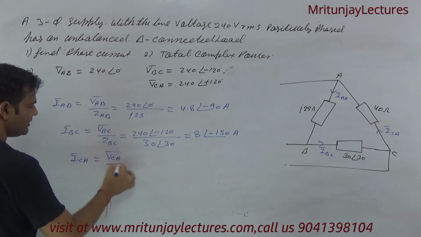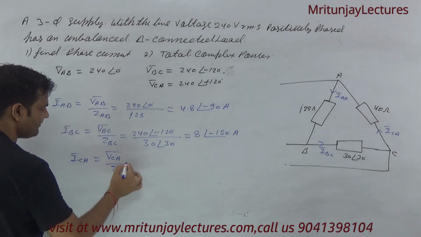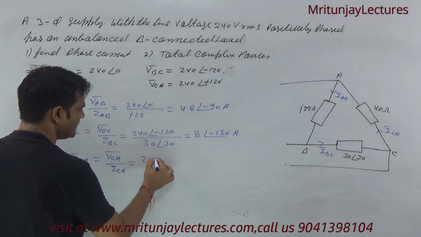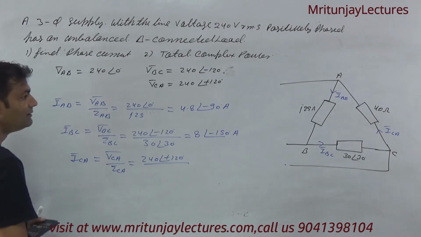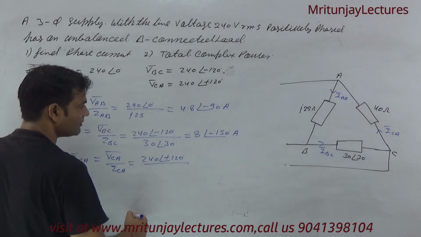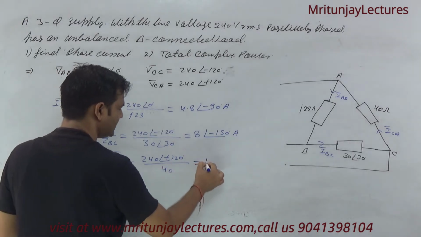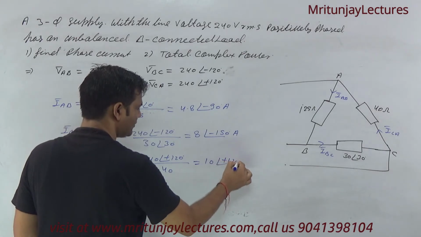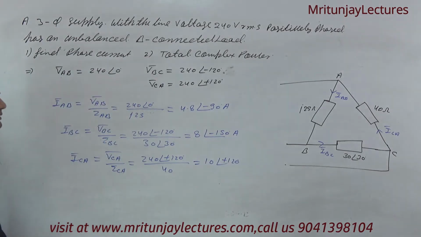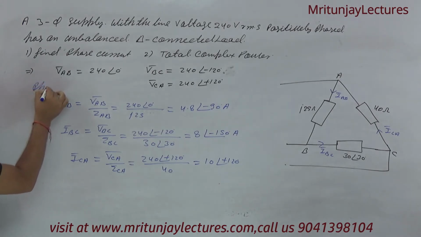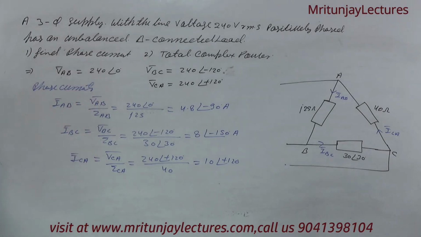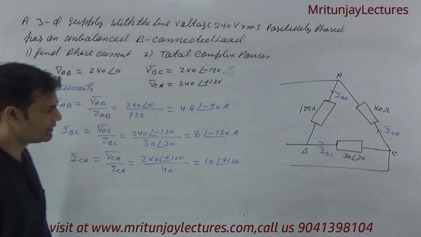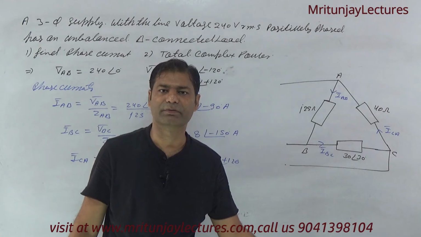CA is V of CA divided by Z of CA, 240 at the angle plus 120 divided by 40. Okay, so that is 6 at the angle plus 120. Clear or not? This is the phase current. So phase current like this one.